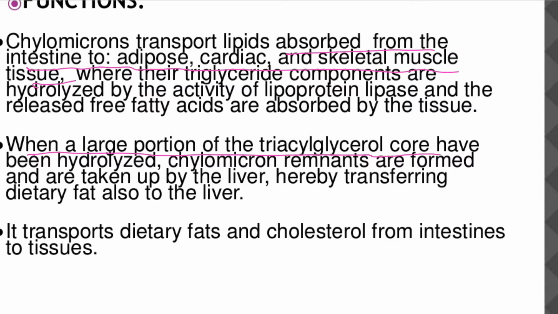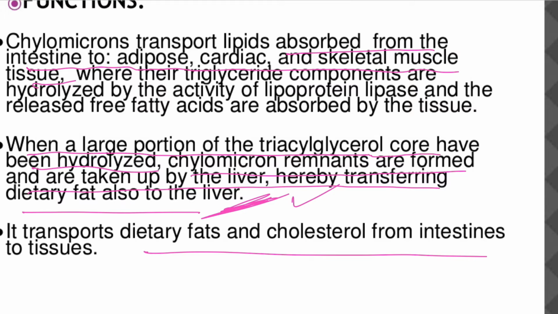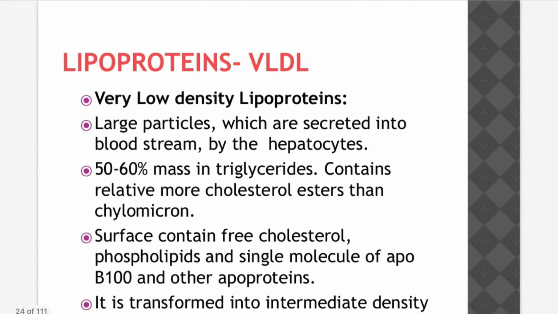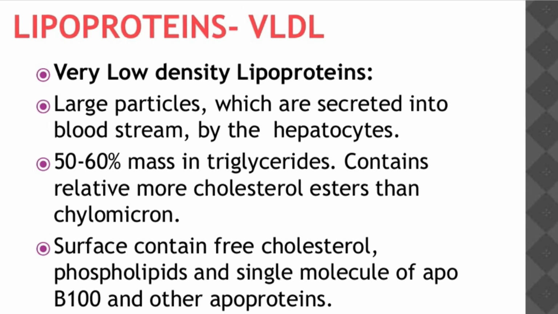When a large portion of the triacylglycerol core has been hydrolyzed, chylomicron remnants are formed and taken up by the liver, thereby transferring dietary fat to the liver. It transports dietary fats and cholesterol from the intestine to tissues. The chylomicrons transport the fats all over the body, to the liver, and to the cardiac and adipose tissues. Those are the functions of chylomicrons.